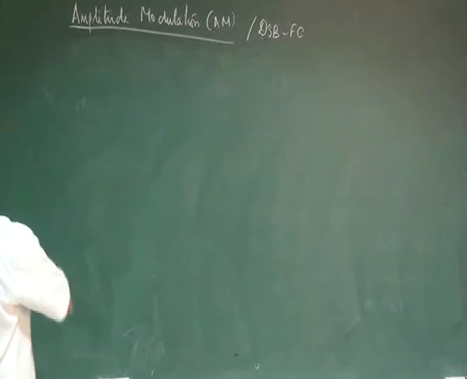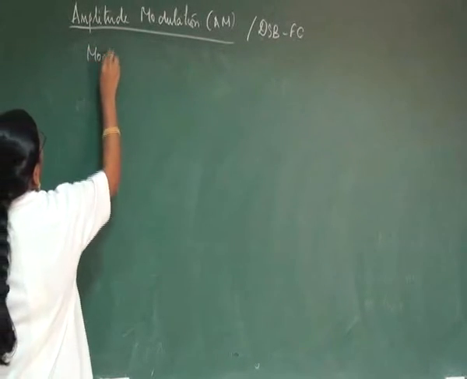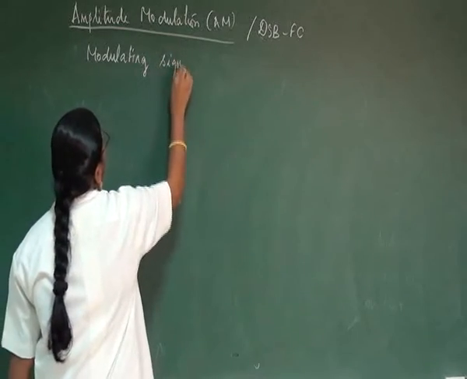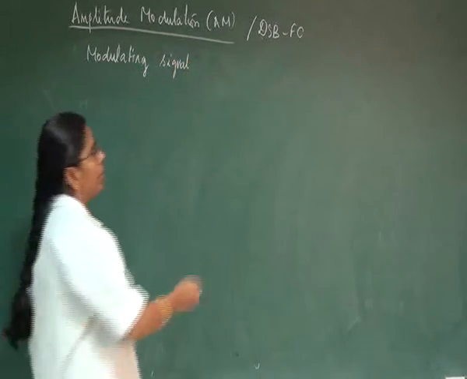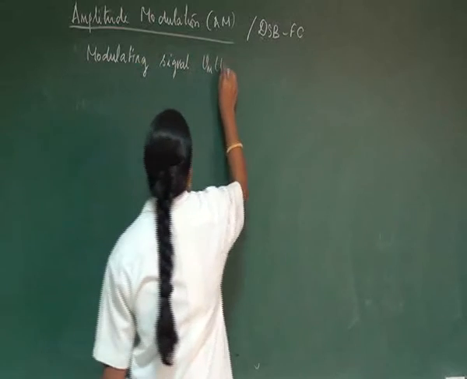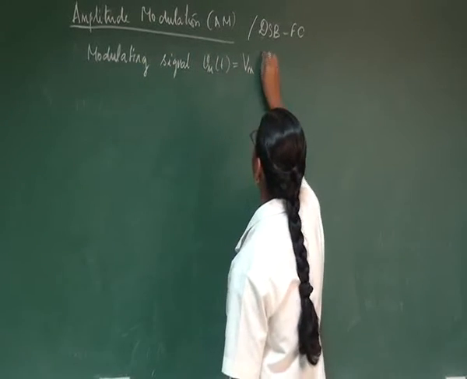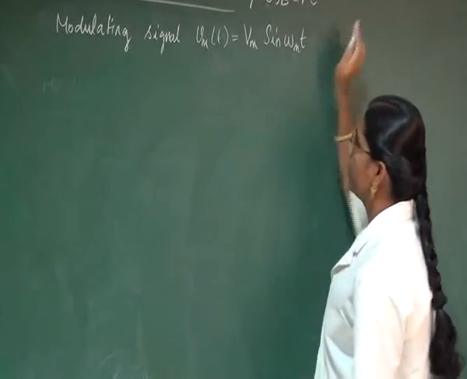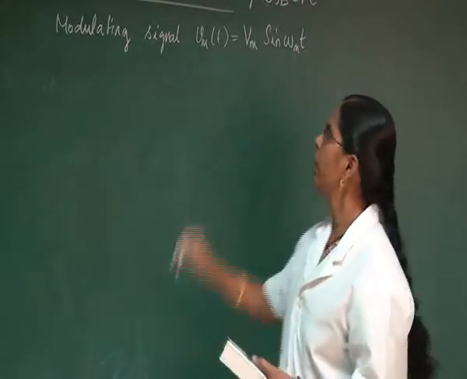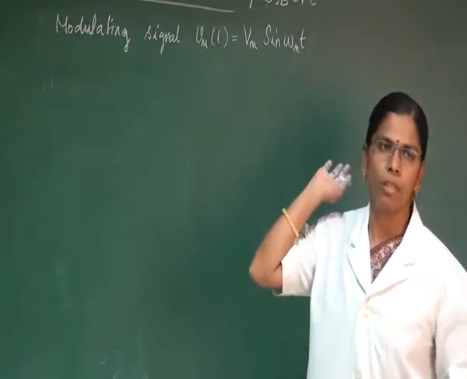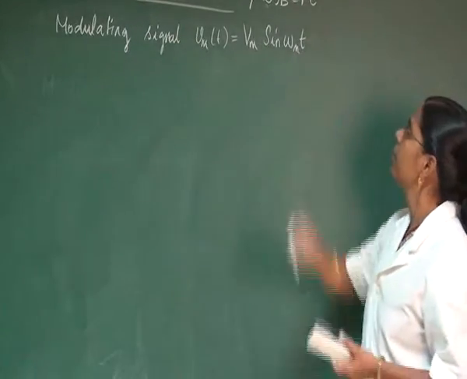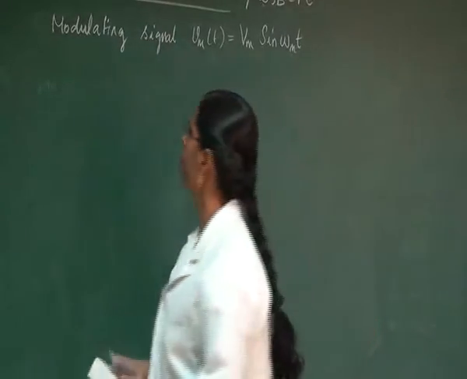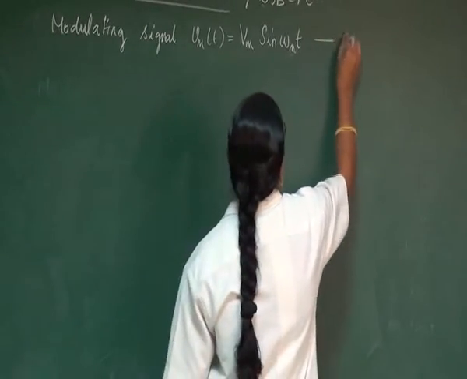So here, to derive the basic expression, let us consider the modulating signal. The modulating signal can be represented with the help of an equation, Vm of t, which is equal to Vm sin omega m into t, whereas we will be making it as plus theta. Since it is amplitude modulation, we can say that frequency and phase remain constant. So since it is constant, we are eliminating this theta, and if needed at the final stage we can add this theta to our equation. Let this equation be the first equation.